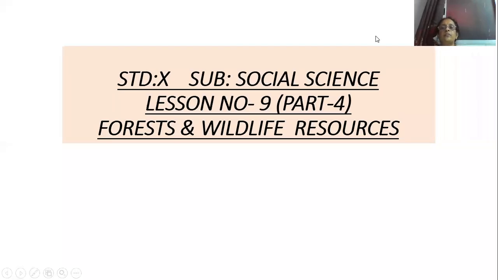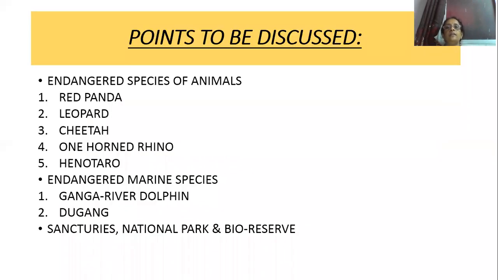Good morning, students. Today I am going to discuss the last part of lesson number 9, Forest and Wildlife Resources. The points to be discussed today are endangered species of animals: red panda, leopard, cheetah, one-horned rhino, hangul; endangered marine species: Ganga River dolphin, dugong; and sanctuaries, national parks and biosphere reserves.